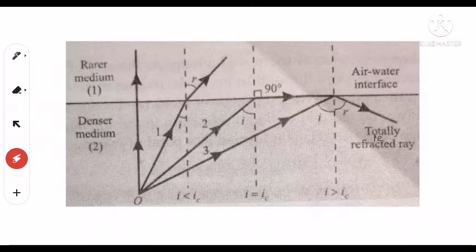Clear? It means when the angle of incidence becomes greater than the critical angle, the ray suffers total internal reflection. The ray is totally reflected back in the same medium. Therefore, this phenomenon is called total internal reflection. Okay, clear?